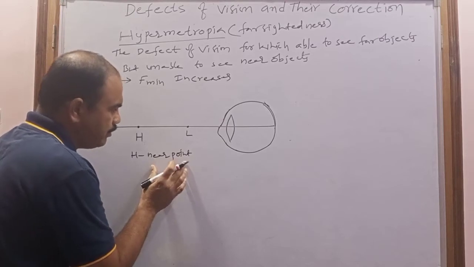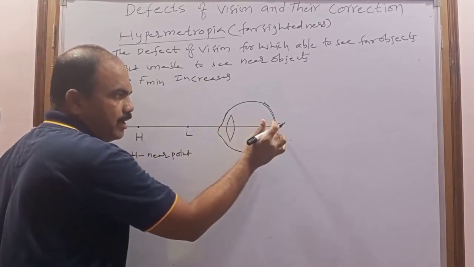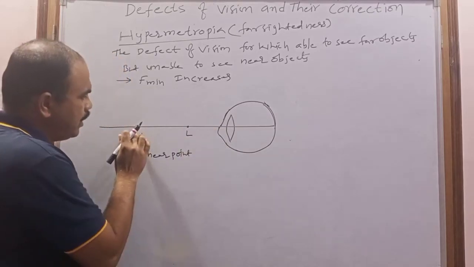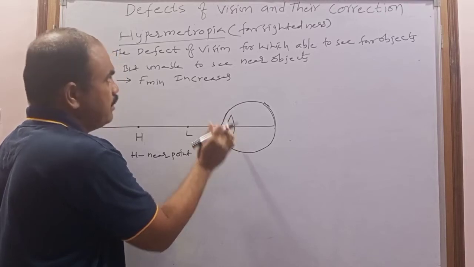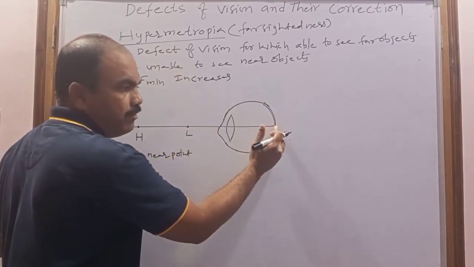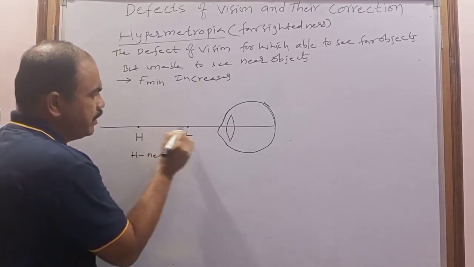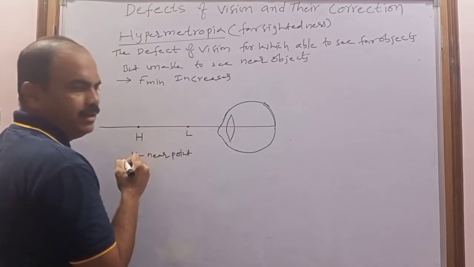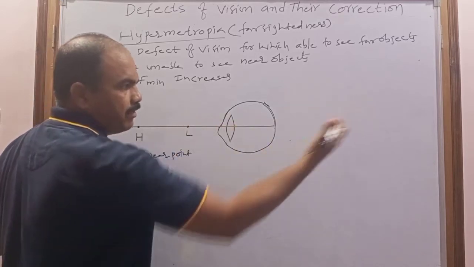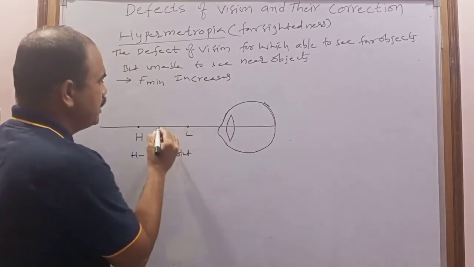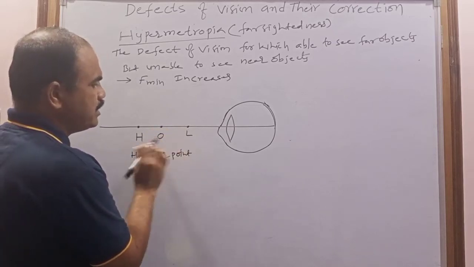If the object is at H, this eye lens can form the image on the retina. If the object is beyond H, this eye lens which is suffering with hypermetropia can also form the image on the retina. But if the object is between H and L, or at L, the image is formed after the retina. Consider this object, which is between H and L.